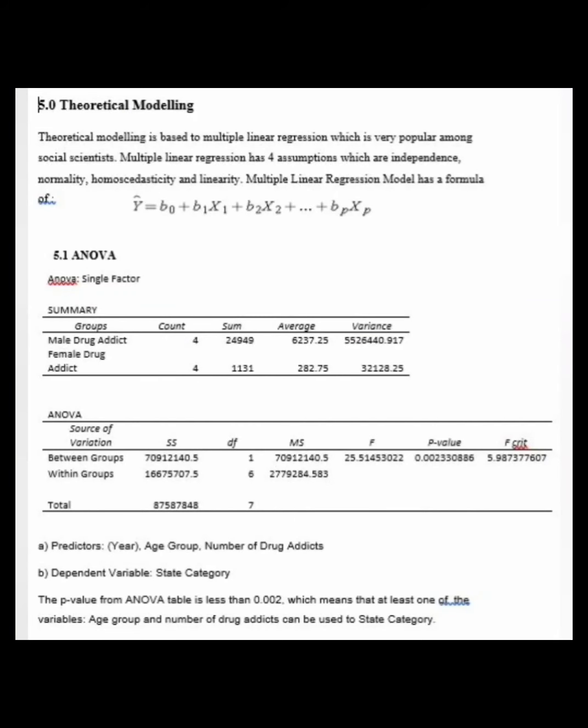My part of presentation is theoretical modeling. Theoretical modeling is based on multiple linear regression, which is very popular among social scientists. Multiple linear regression has 4 assumptions, which are independence, normality, homoscedasticity, linearity.